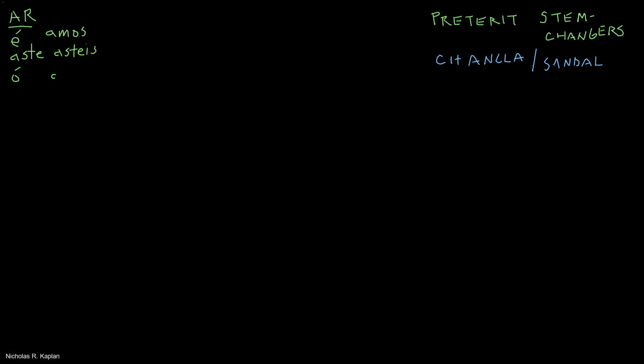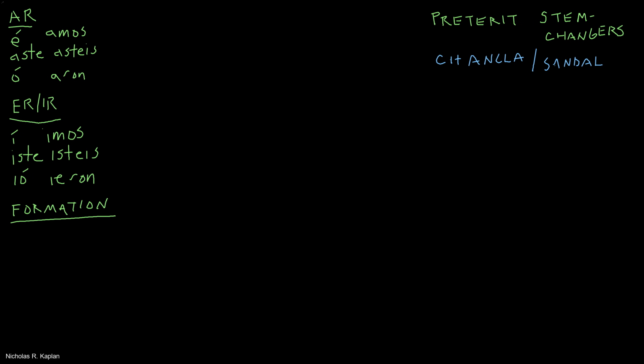The preterite has some verbs that I like to call CHANCLA VERBOS or sandal verbs, and that just means that we have to treat them a little bit differently. So in the last video, we looked at regular verbs in the preterite, which means if it's an AR, you've got your é, aste, ó, amos, asteis, aron, and if you've got your ER-IR verbs, you have í, iste, ió, imos, isteis, ieron, right?